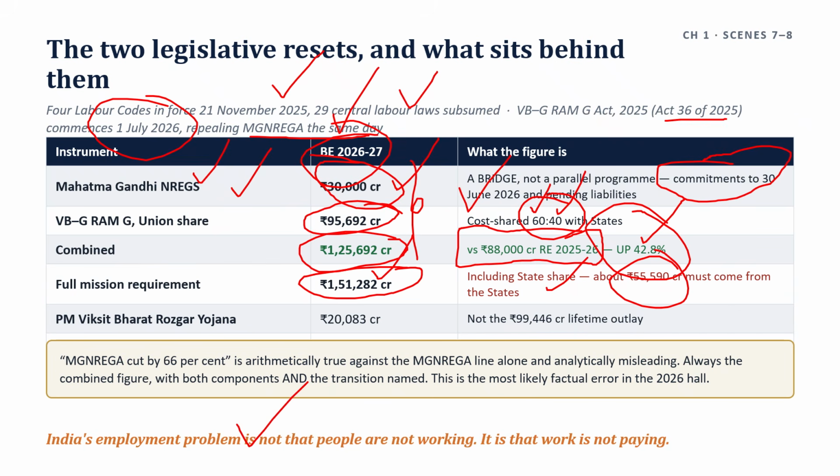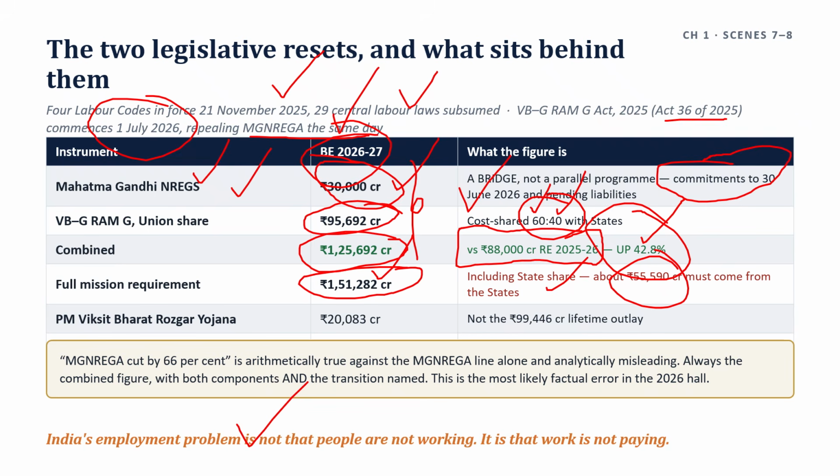What sits behind them? India's employment problem comes to what the state has put behind it. Three instruments, each with its budget estimates for 2026-2027, not its total corpus. Pradhan Mantri Viksit Bharat Rozgar Yojana 20,083 crore, PM Setu skilling through upgrading ITIs 6,141 crore, and VBG Ramji 95,692 crores.